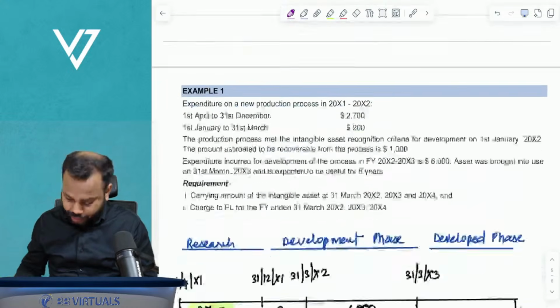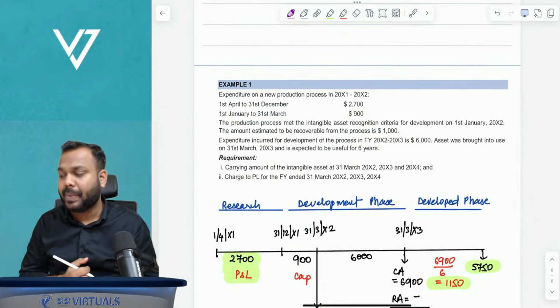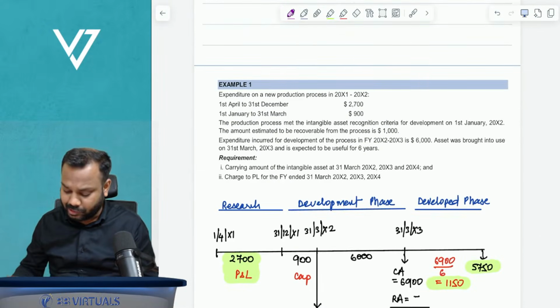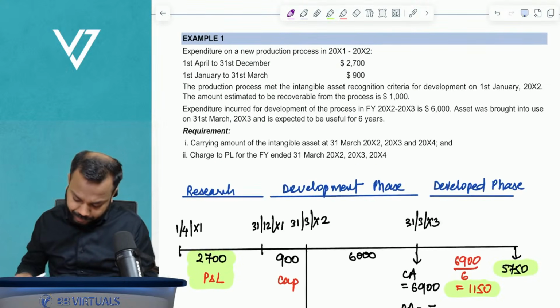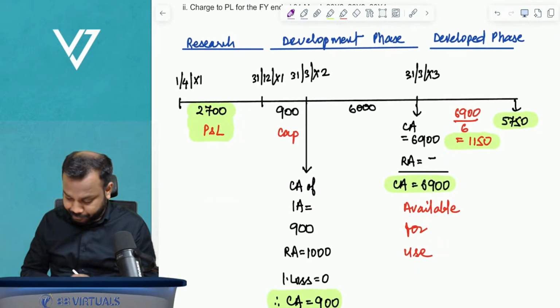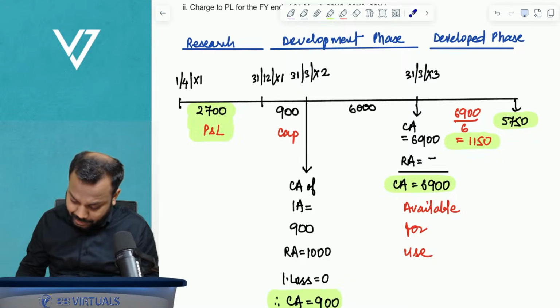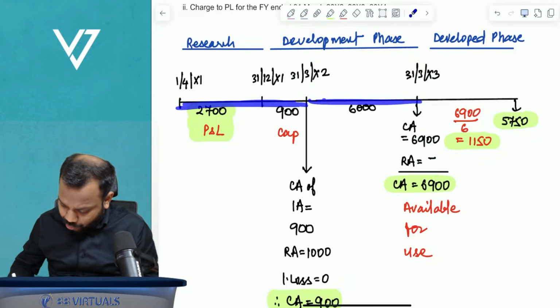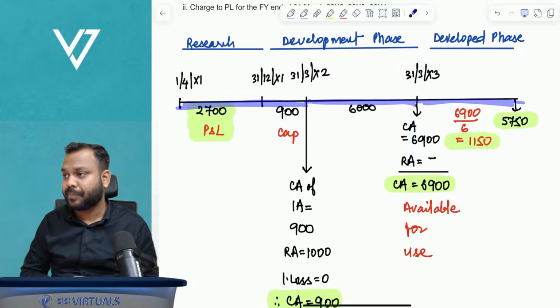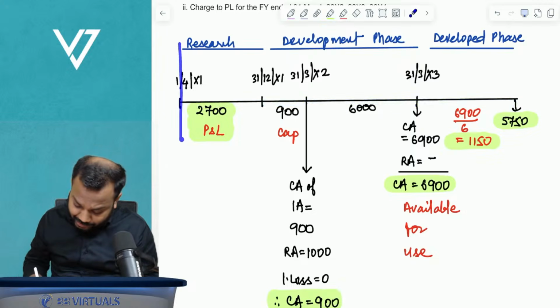Now, going further. I have taken up an example to explain internally generated intangible assets. Now, understand this question. There are 3 years: year 1, year 2, year 3. This is the research phase.